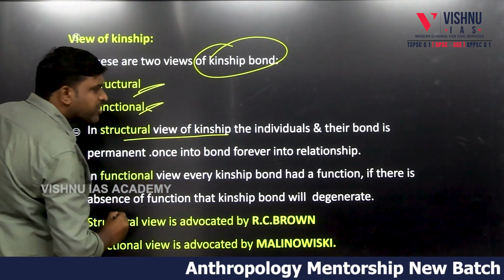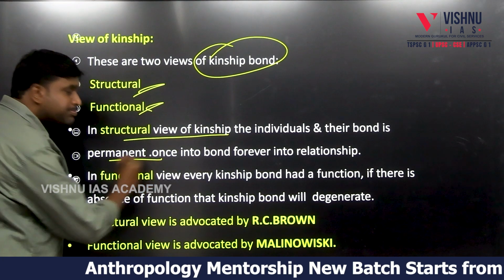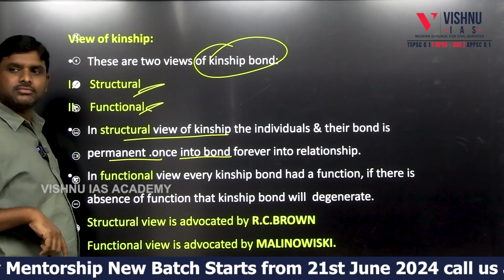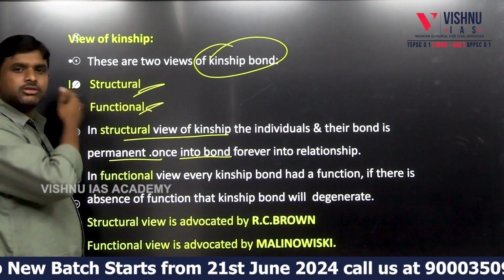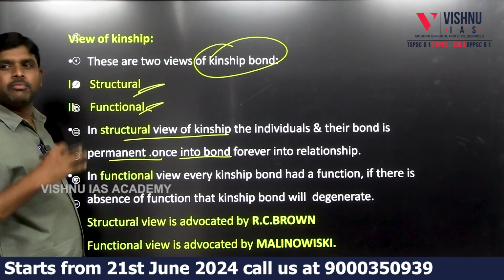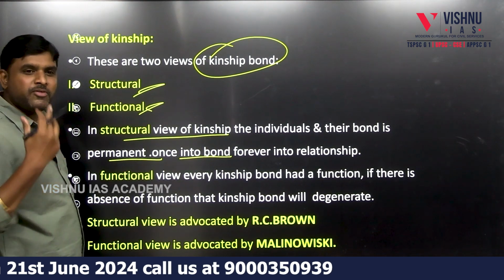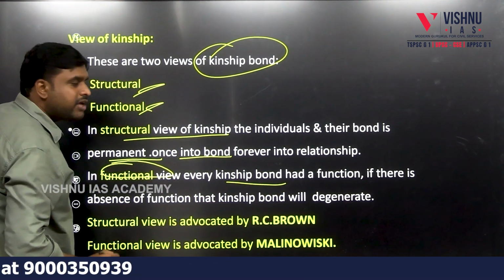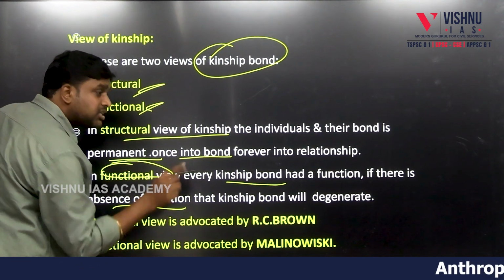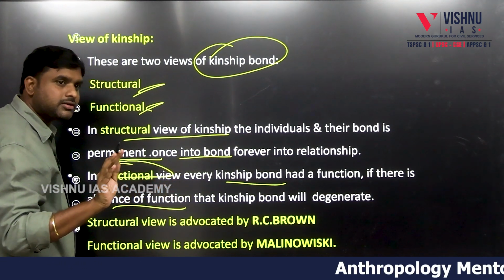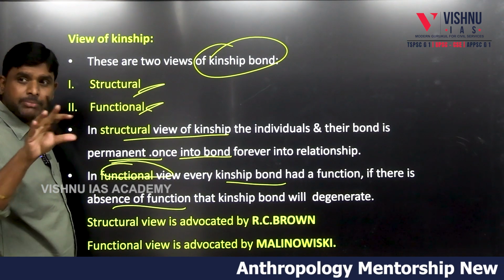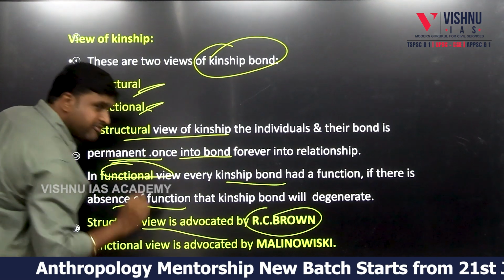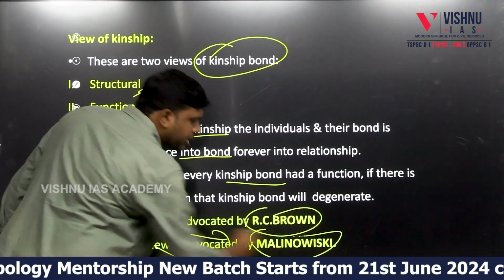In structural view of kinship, the individuals and their bonds are permanent. Once into bond, forever into bond. Only for some days you will be spouse, or permanently you will be a spouse. Bond will be for forever. Functional view: every kinship bond has a function. If there is absence of function, that kinship bond will degenerate. Importance will be degenerated. Structural view is advocated by R.C. Brown. Functional view is advocated by Malinowski.